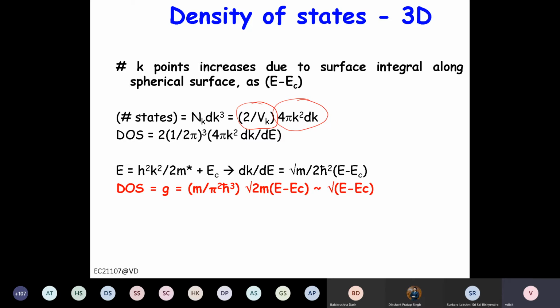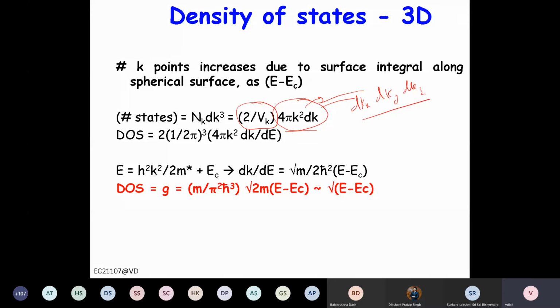Now mind it, just remember one more thing. In all these three derivations, we are assuming that in the x and y directions there is no change. They are uniform, like a cube or a square, right? If they are different, then you will not use this expression. You will use dkx, dky, and dkz, right? But this is the same as 4 pi k square dk as far as volume is concerned. So this is a solution where we have assumed that all three dimensions are the same. It's a cube basically.